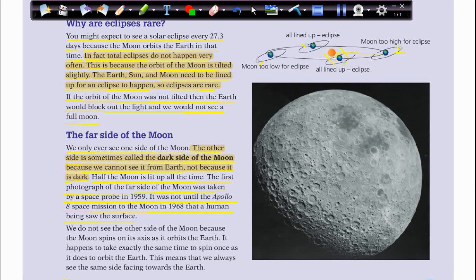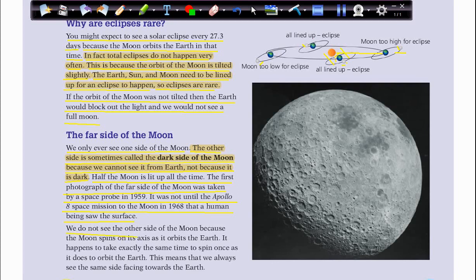So from here we only saw half of the moon, but they took a photograph of the far side in 1959, and then in 1968 humans went to the moon and they were standing on it.